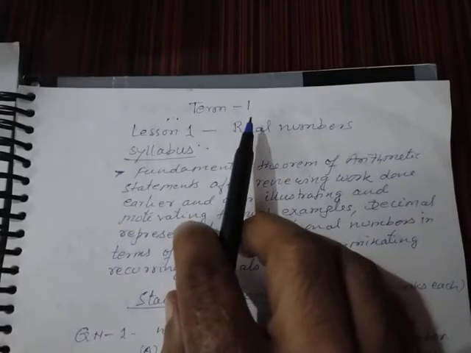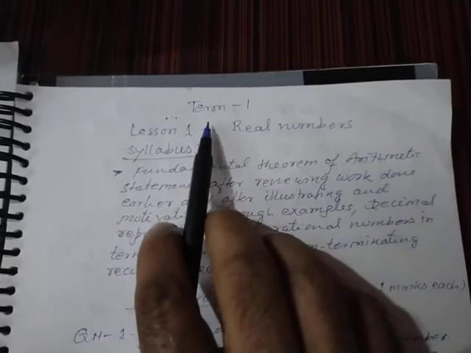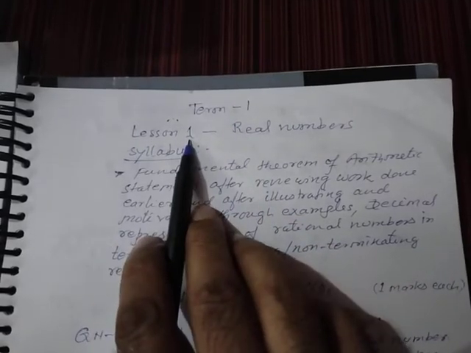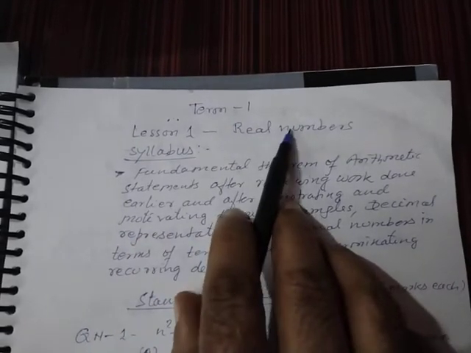So our preparation is needed from now, and the term 1 examination syllabus starts with lesson number 1, Real Numbers.